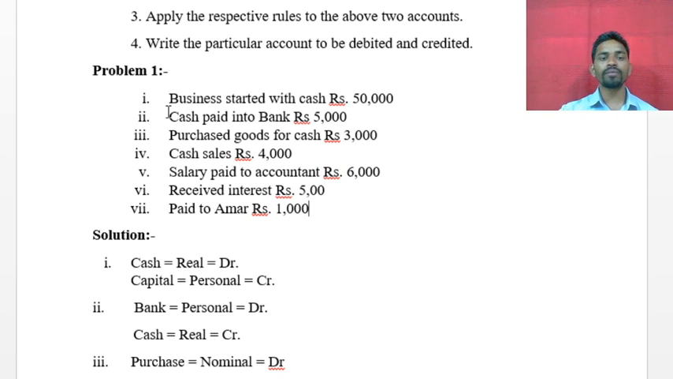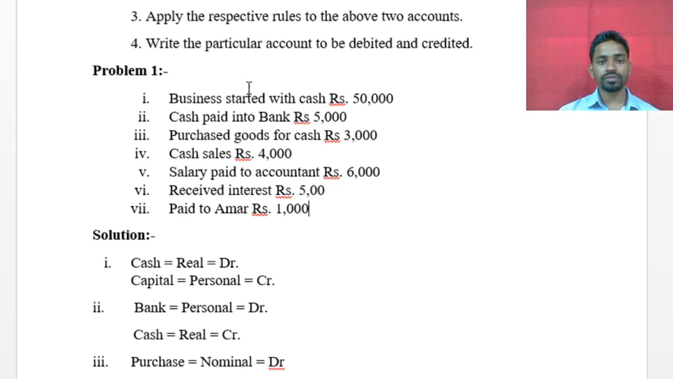Okay, so now see, first transaction. Business started with cash rupees 50,000. This is the transaction, and first of all we have to try to understand the meaning of the transaction. What is the meaning of the transaction? The business is going to start with cash rupees 50,000.